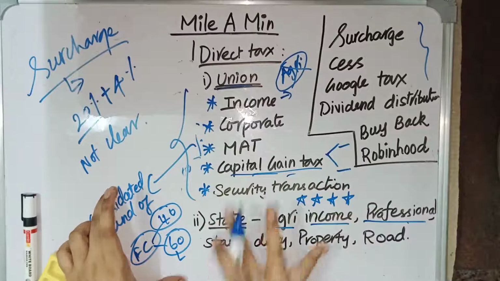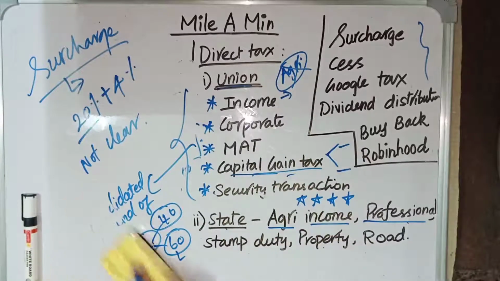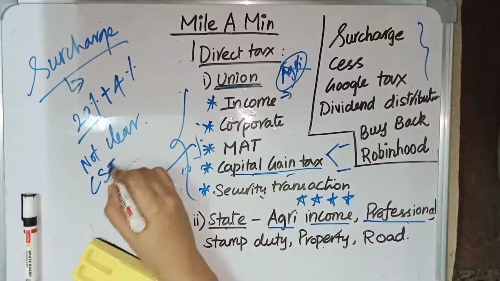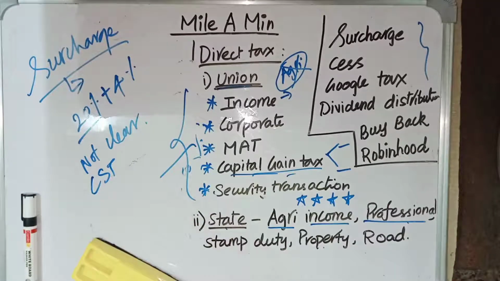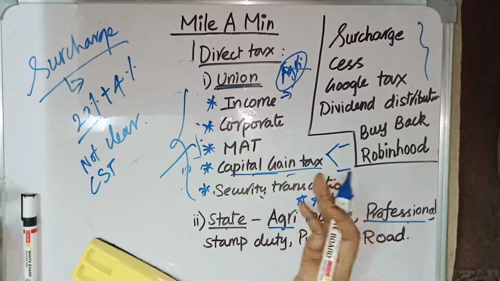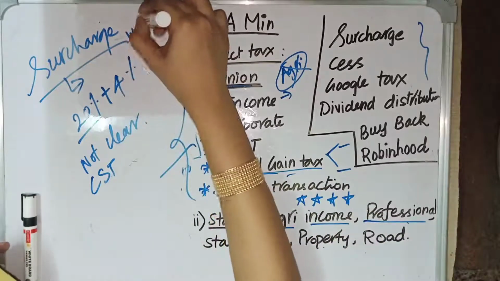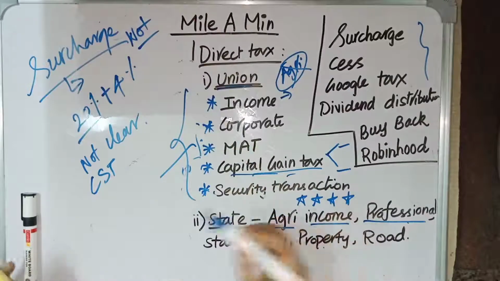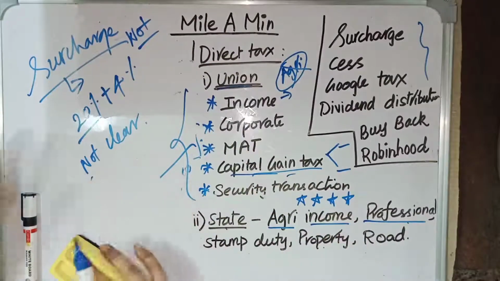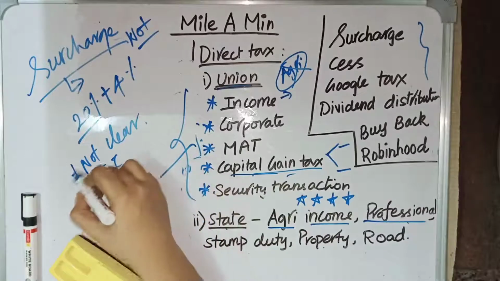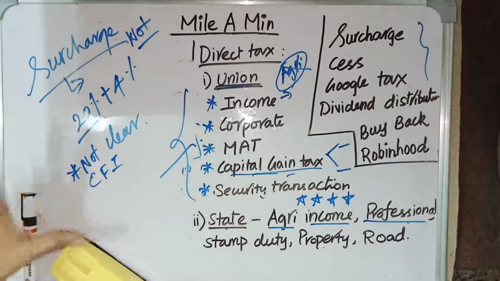This is the general story for taxes. But the surcharge will not be shared. The surcharge money will also go to the Consolidated Fund of India, but it will not be shared with the states as per Finance Commission recommendation. Its objective will not be clear. These are the things relating to surcharge.